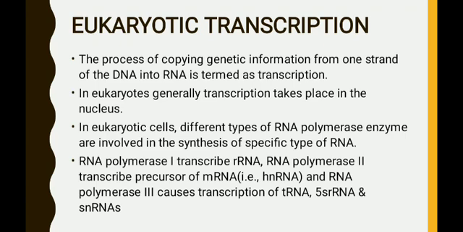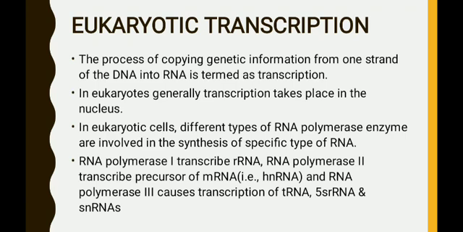Just see here the importance of RNA polymerase 2. RNA polymerase 2 does not produce mRNA directly. Instead, the precursor of mRNA called hnRNA is produced, and then hnRNA will be converted into mRNA.